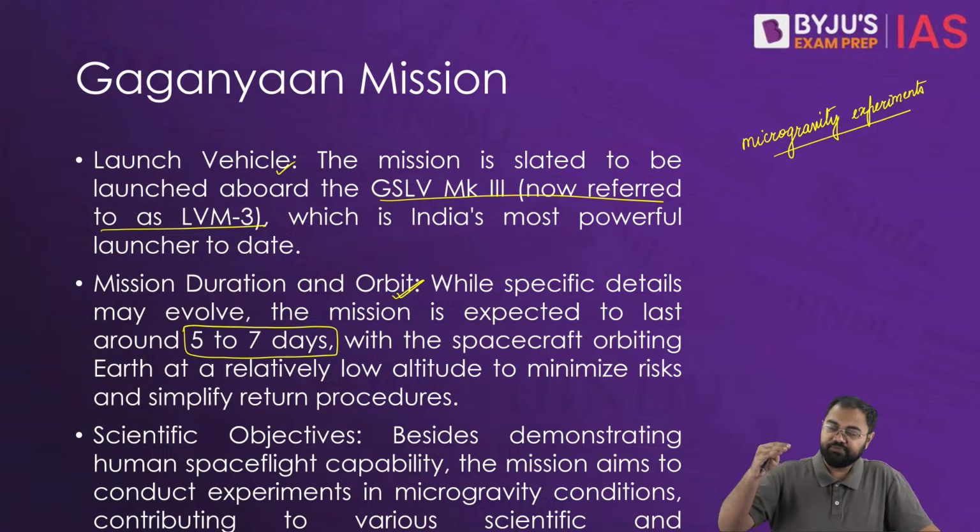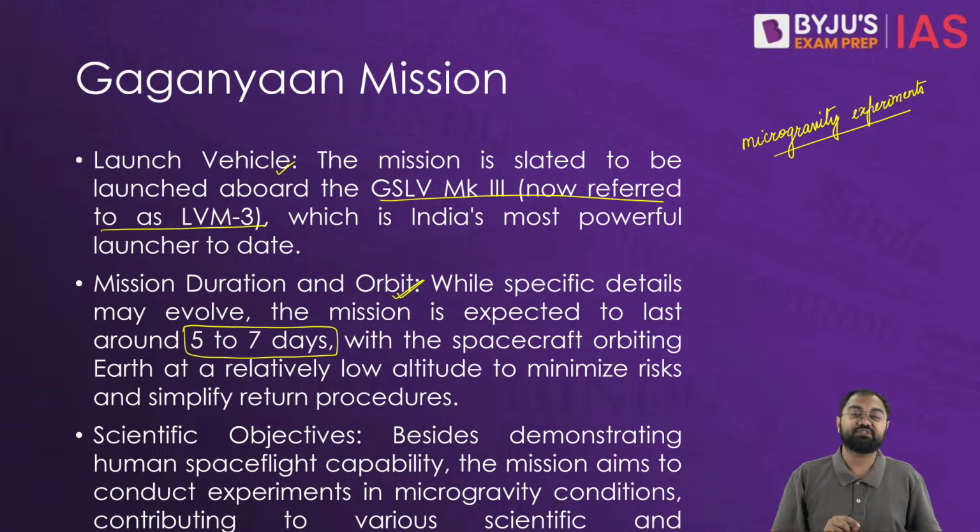So as you move away from the earth, the gravitational force on any object will keep on decreasing. And when you are in space, far away from any celestial body like the earth, the gravitational effects are very, very weak. And these conditions, when you have very weak gravitational force, are called microgravity.